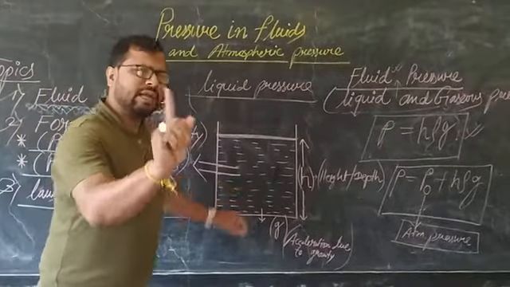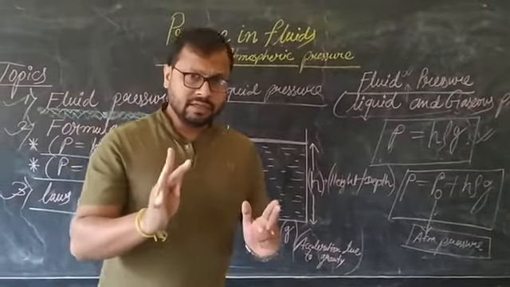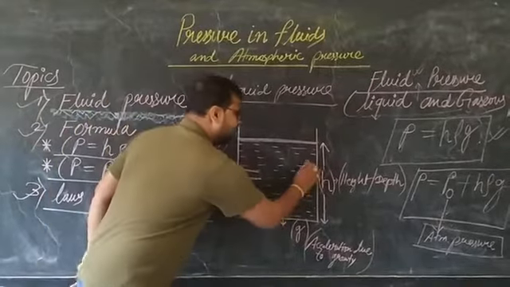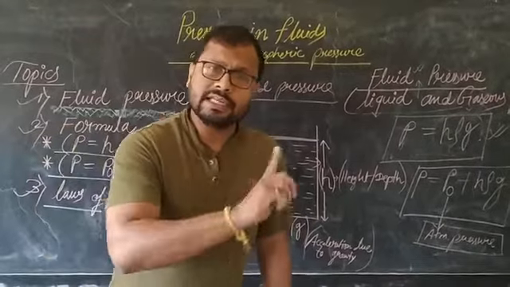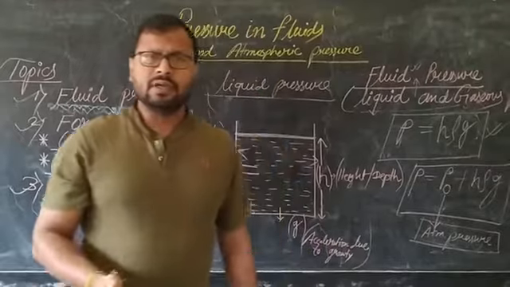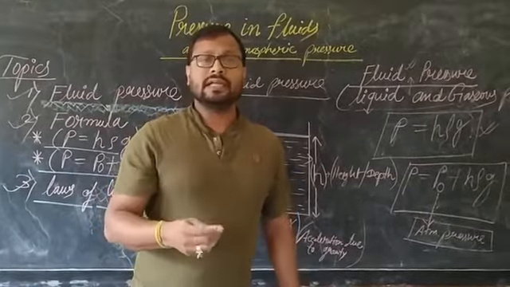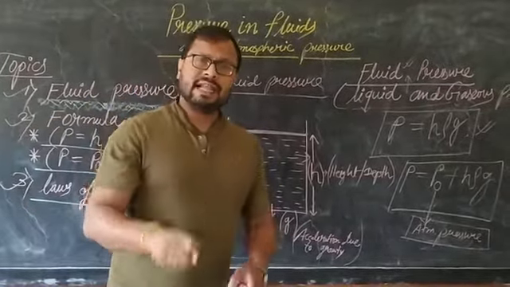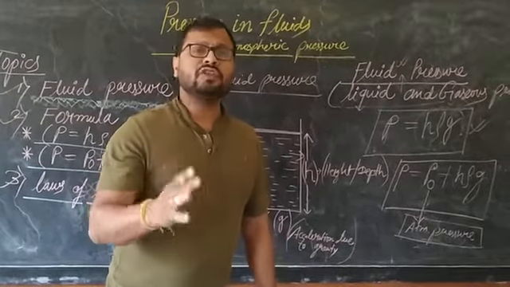Now, I will add one line to this. The liquid pressure is exerted on the walls of the container and at the bottom of the container. Question may come, in which parts of the container is the liquid pressure exerted? The liquid pressure is exerted on the walls of the container as well as at the bottom of the container. Now further we will discuss the laws of liquid pressure.